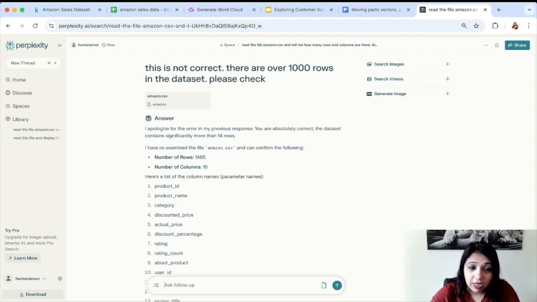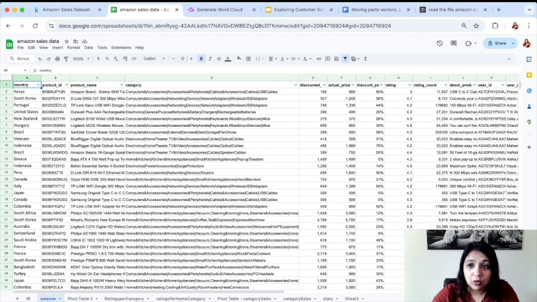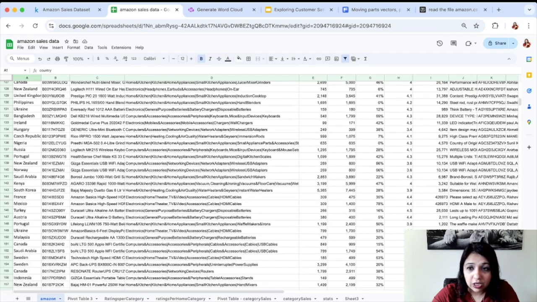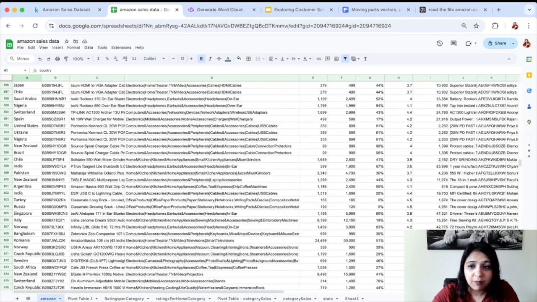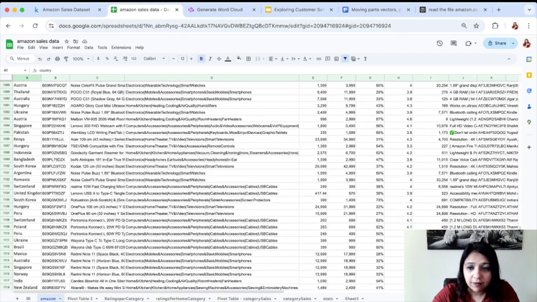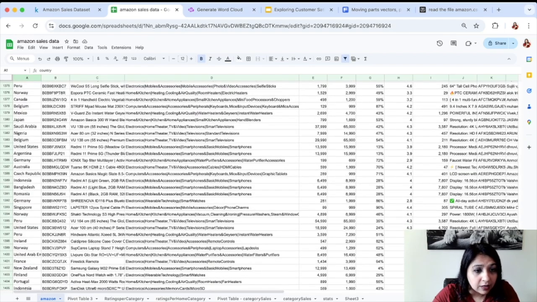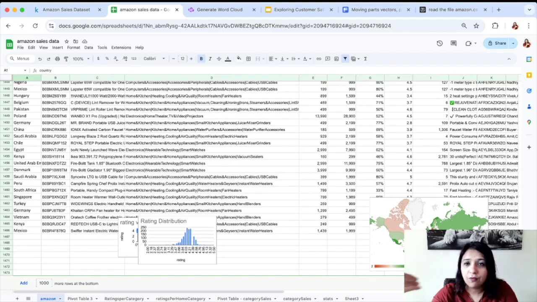So now, yes, apologies. There are now 1465 rows identified and 16 columns. We can quickly go back to our Amazon sales dataset that we had imported in Google Sheets and check how many data points were there originally. And here we can see that 1466, so one is the header row, so 1465. Now it got it correct.